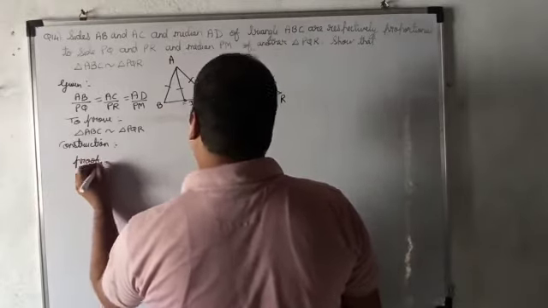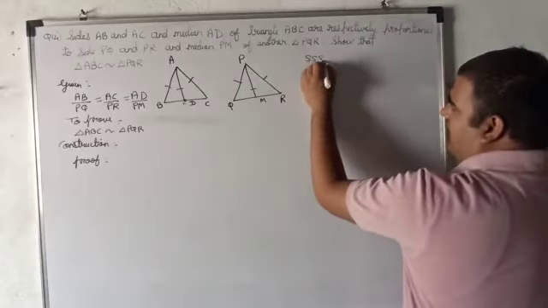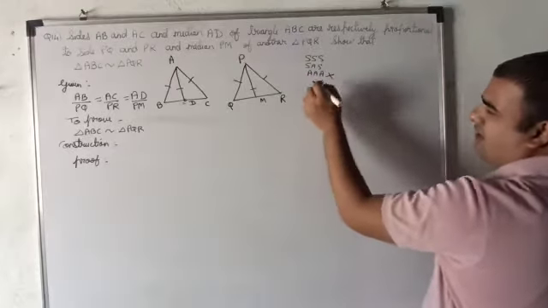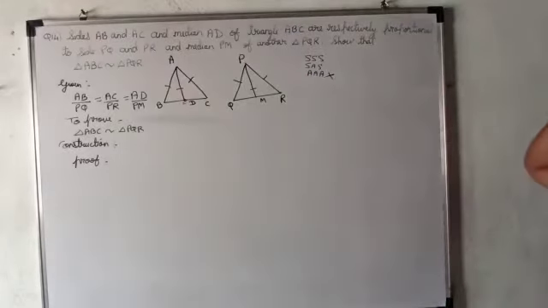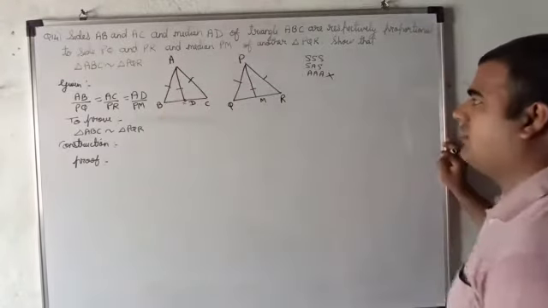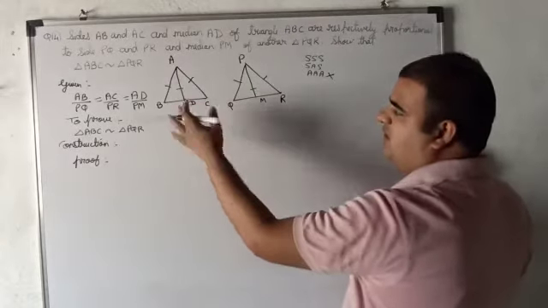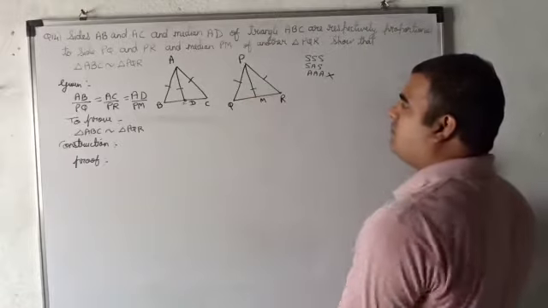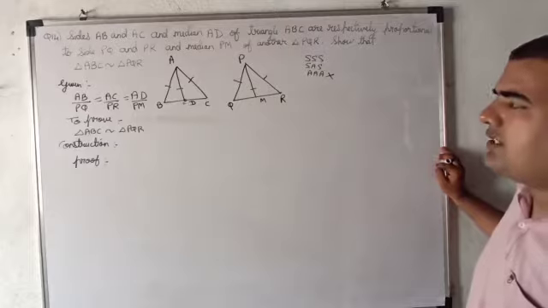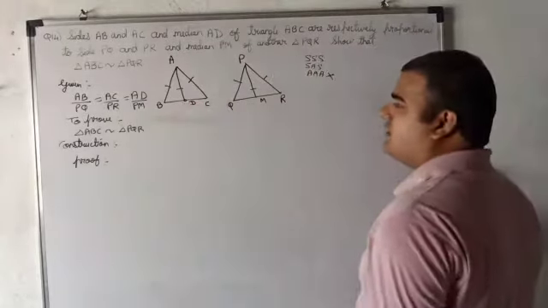Now if you see this figure, can we prove these two triangles similar by SSS, SAS or angle? By angle, not possible, we cannot prove. Now you have AB and AD proportional to PQ and PM. Can you show QM and BD? No. This side also you cannot show. Nothing you can do now. So when you can't do anything, do the construction. From the given data, if you can't do anything, do the construction.